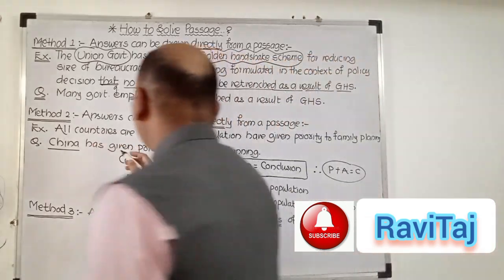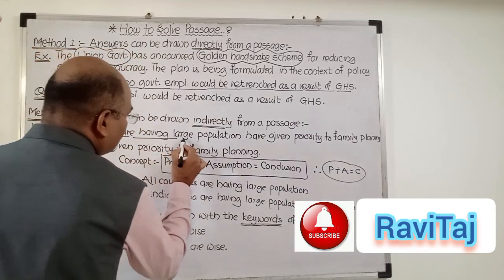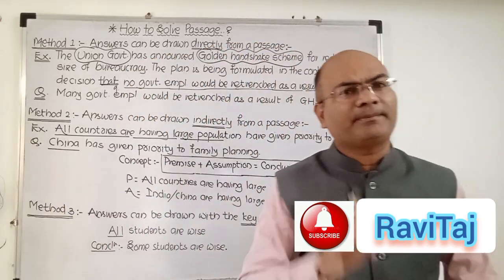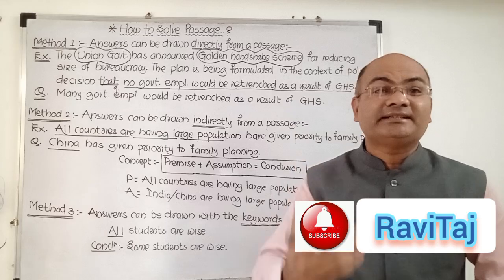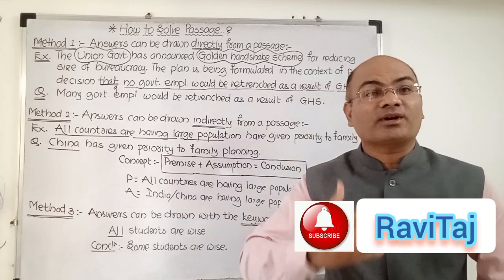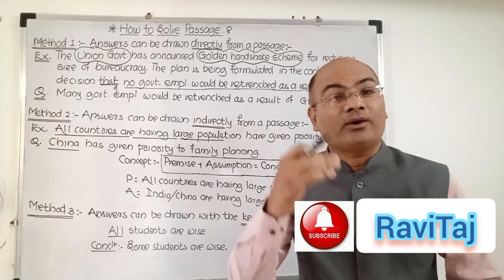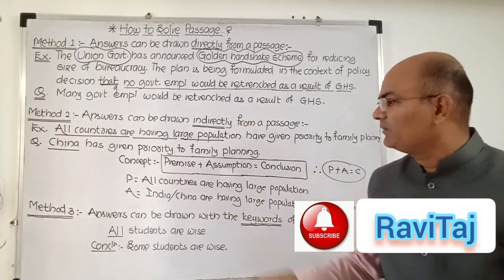This is the premise: all countries are having large population. This is our premise, or fact given in the passage. Accordingly, the author told you, my dear reader, to go for an assumption from my point of view. It means you have to find such countries where we have large population. And accordingly our assumption can be developed.